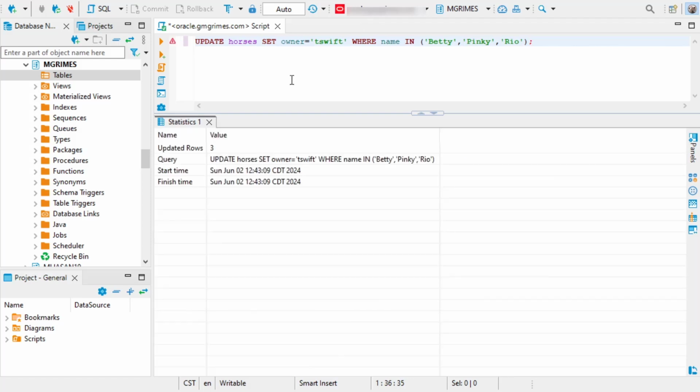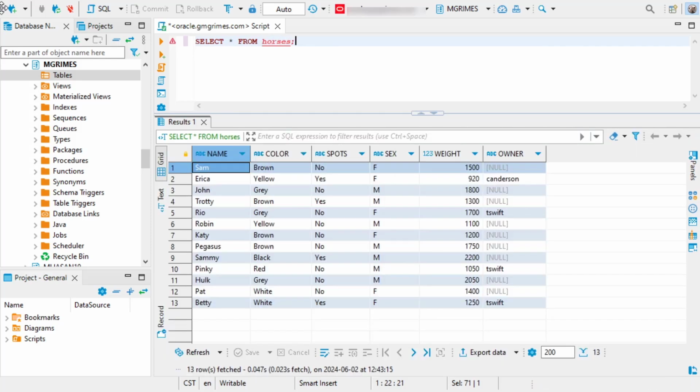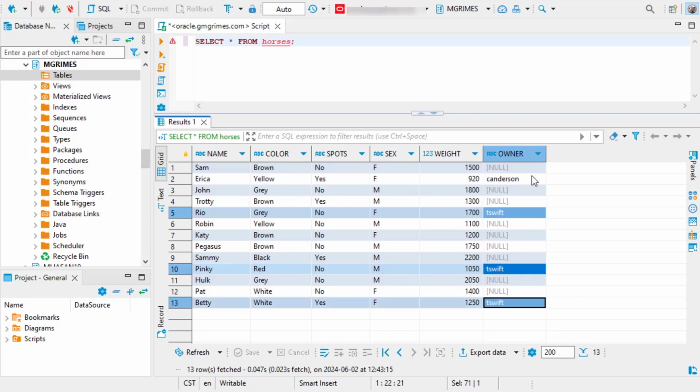Okay, so we execute that. It says it's updated 3 rows. And sure enough, we see that this individual T Swift is now the owner of these 3 horses.